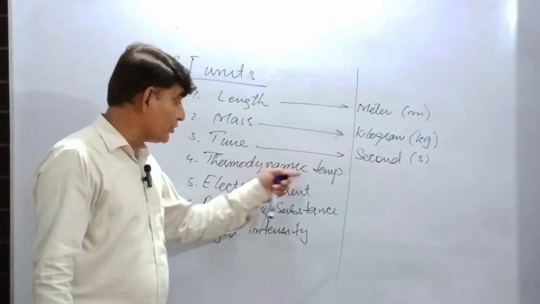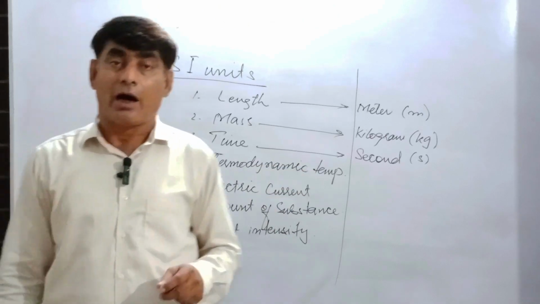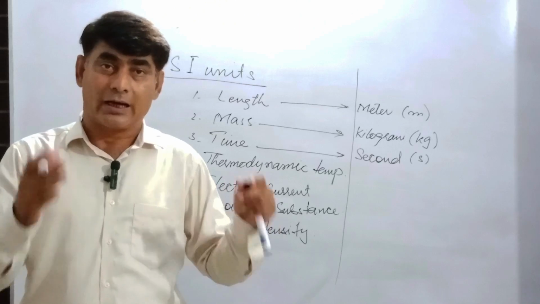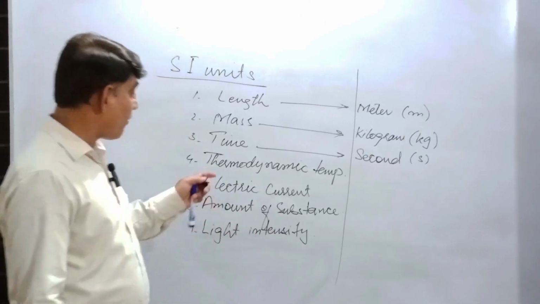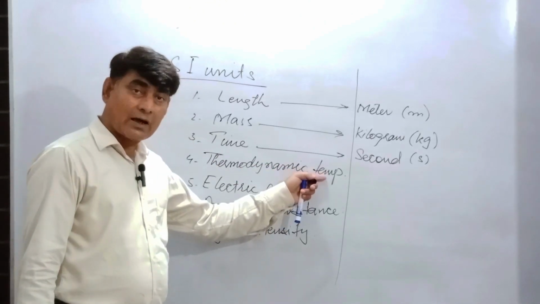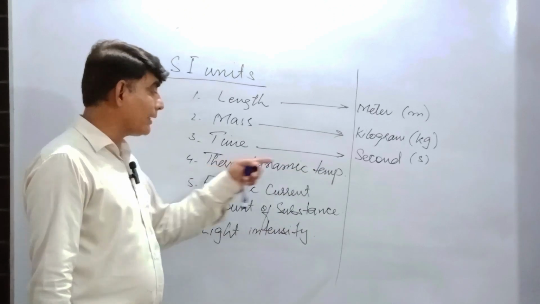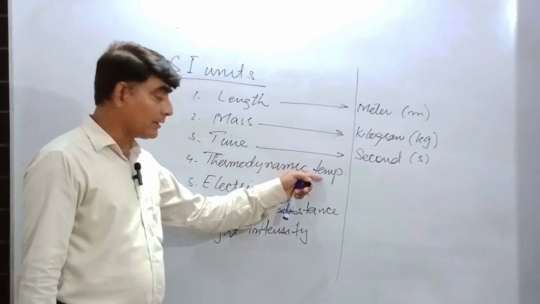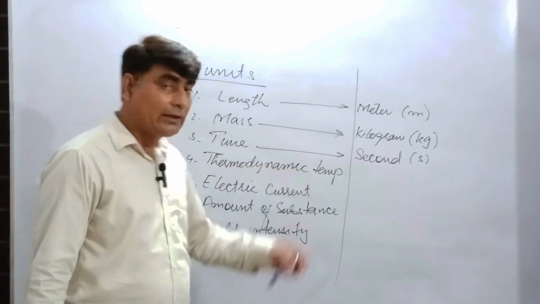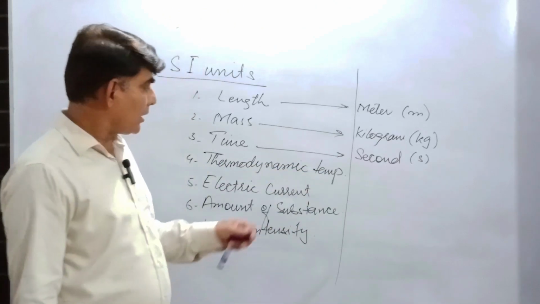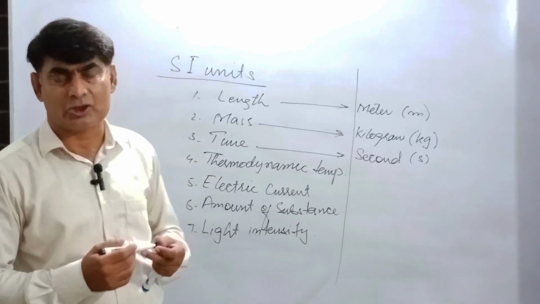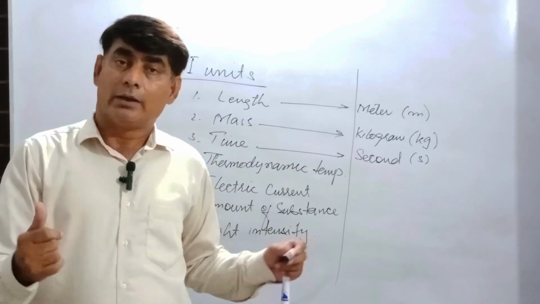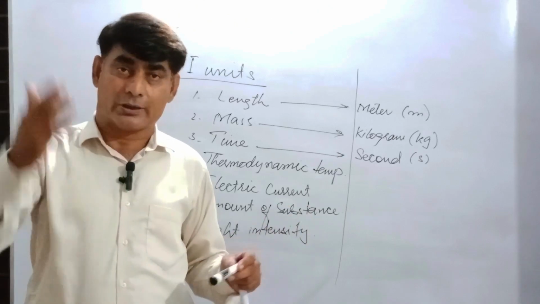But the latest definition of temperature is the average kinetic energy of particles, molecules in a system. Then the unit of temperature we use as thermodynamic temperature, as a physical fundamental quantity, and we use for it Kelvin. As the relation between volume and temperature is not a direct relation, as it never passes through the origin.